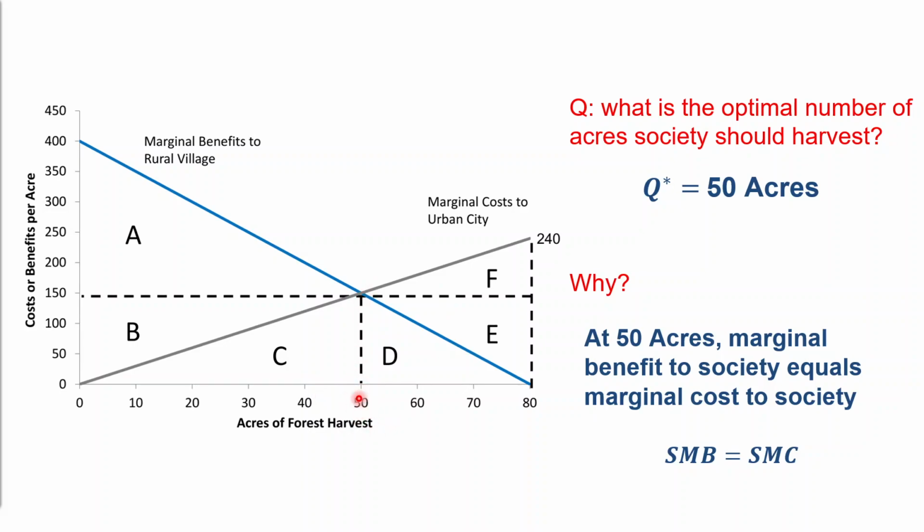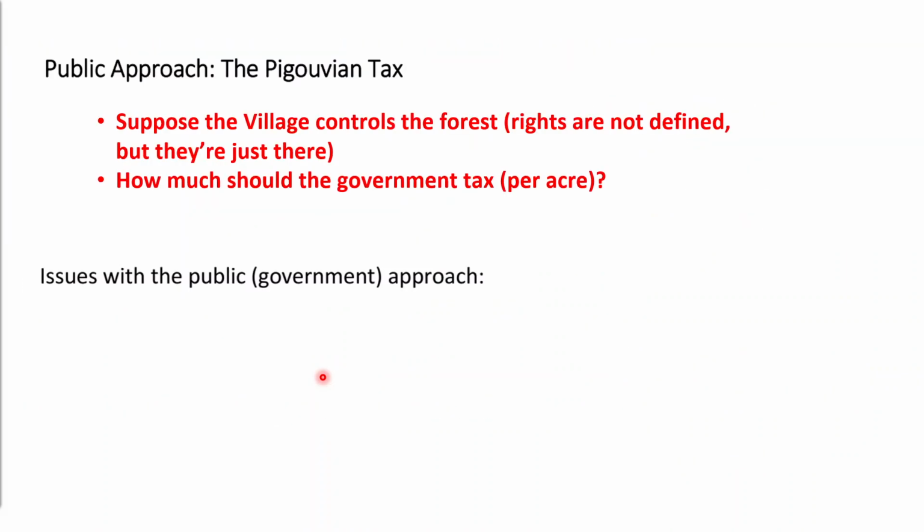In practice, however, this information is not readily available to the government. So that's one barrier there. But even if the government were able to know this, say the government has infinite information, they know both of these functions, and they know that 50 is the optimal, the second problem becomes: does the government even have the right to tax?